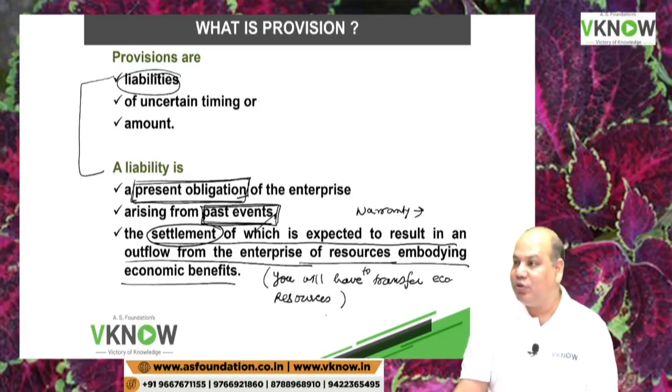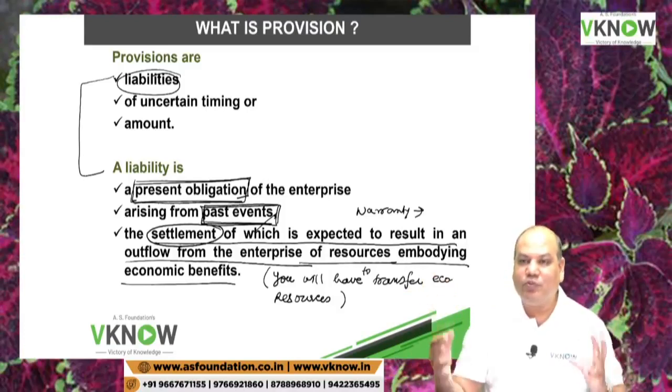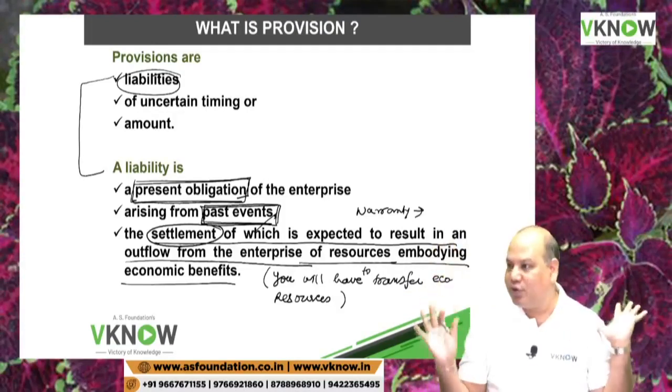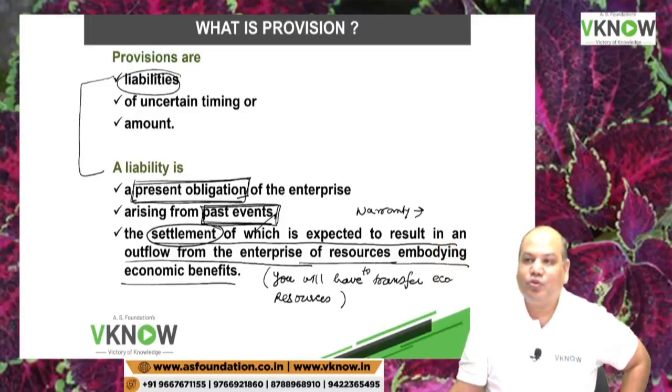That economic resource can be cash, which is usually the case. It can be any asset, it can be investment, or any other economic resource. Economic resource means something which generates economic benefit for you. So to settle that liability, if you have to transfer some economic resource, then this is condition number 3.